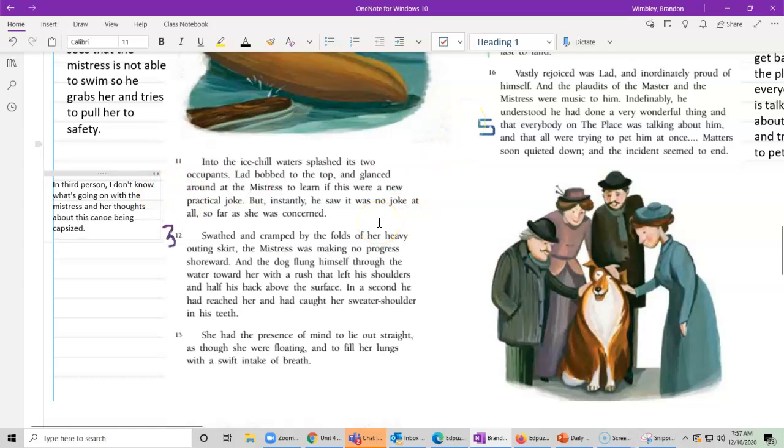She had the presence of mind to lie out straight, as though she were floating, to fill her lungs with a swift intake of breath.